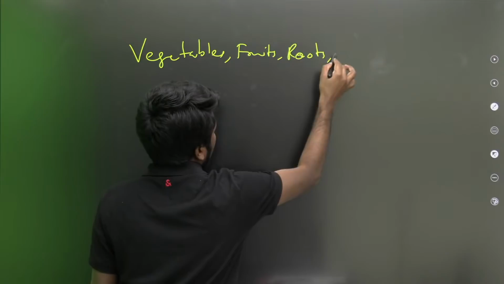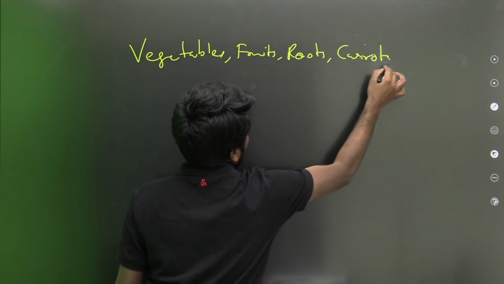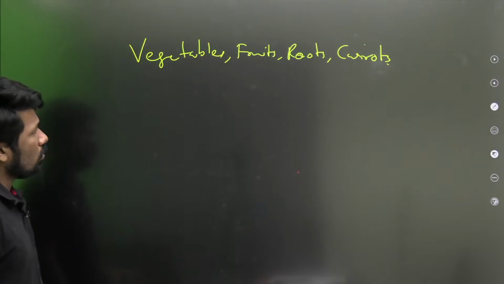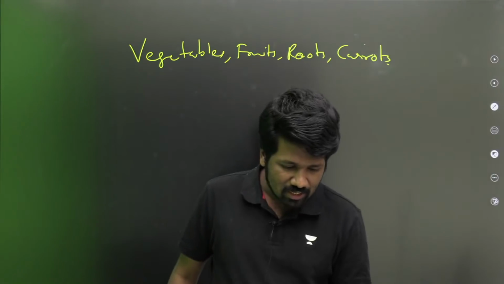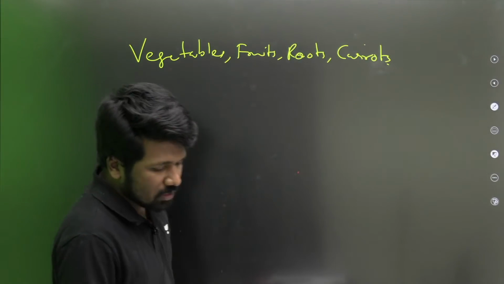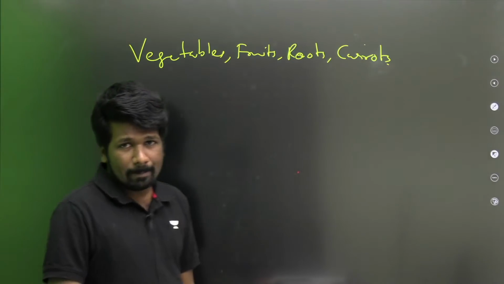Again, this is what we got from students who attended the exam. Whether there are any variations of the question, we don't know. Which Venn diagram represents vegetables, fruits, roots, carrots? Again, we don't know how the options were, but anyway, we will just discuss together.